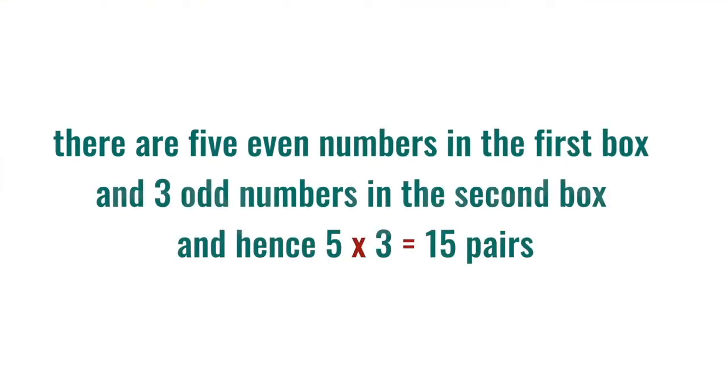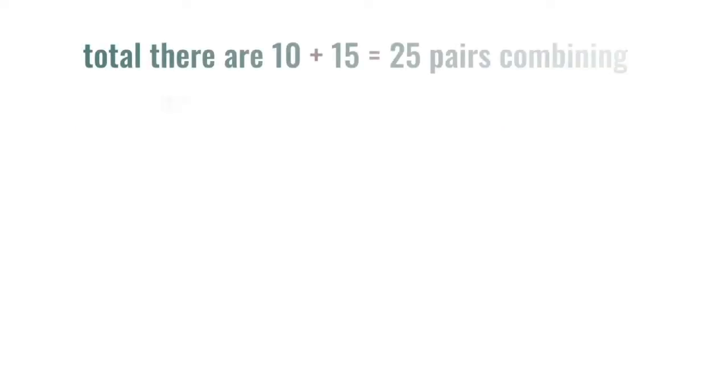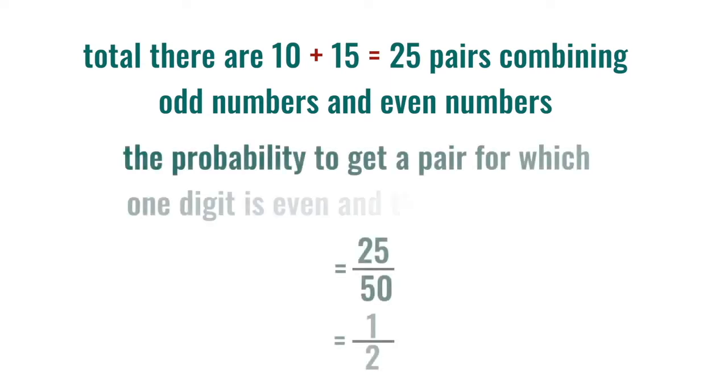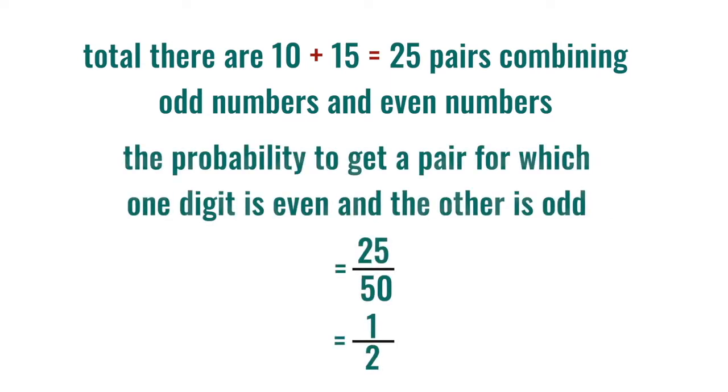And there are 5 even numbers in the first box and 3 odd numbers in the second box, and hence 5 into 3, that is 15 pairs. In total, there are 10 plus 15, that is 25 pairs combining odd numbers and even numbers. And the probability is 25 by 50, that is 1 by 2.